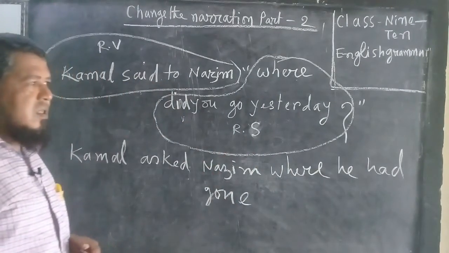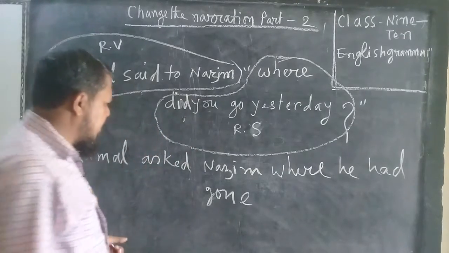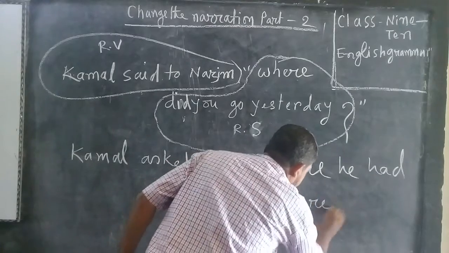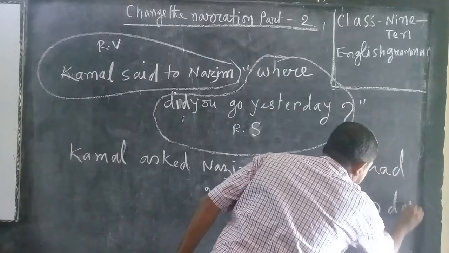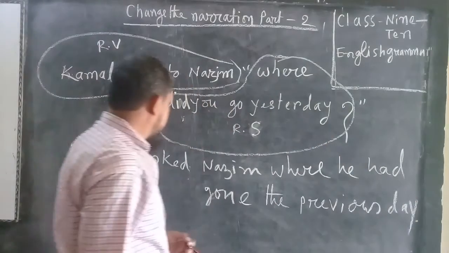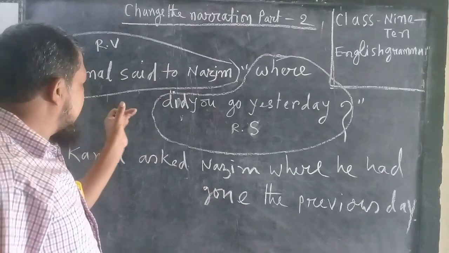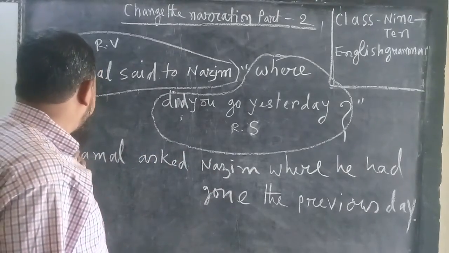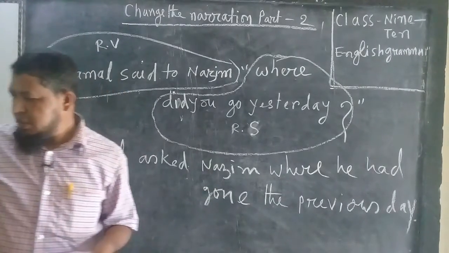Step 5, the change of some words. Yesterday changes to the previous day. So this is the 5 steps for changing direct narration to indirect narration.